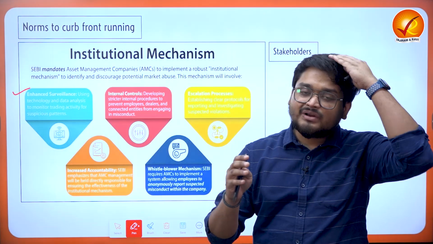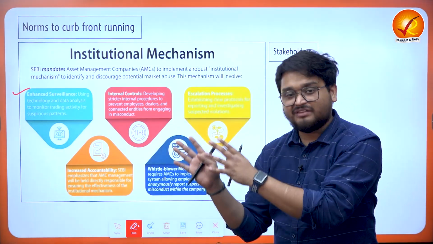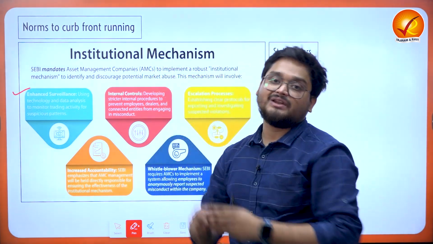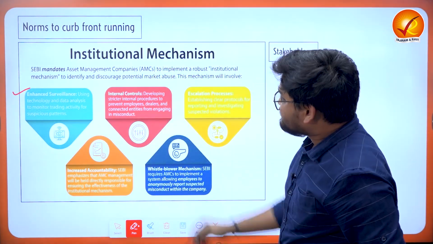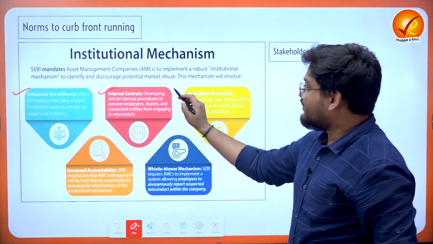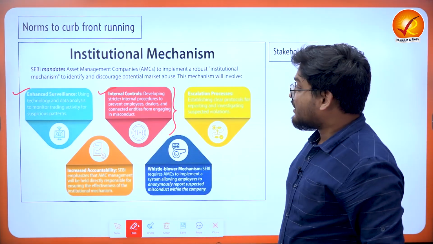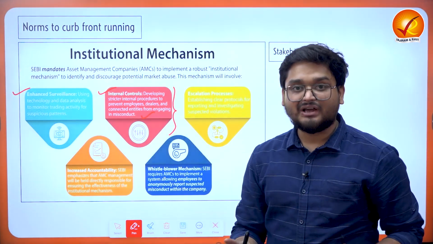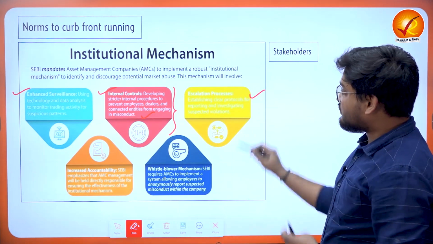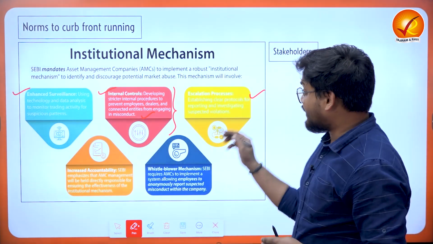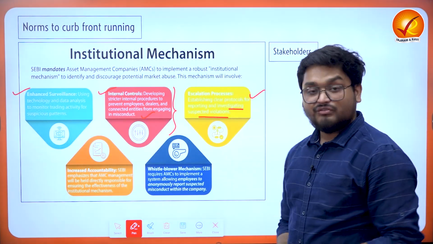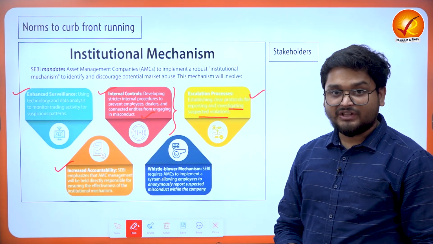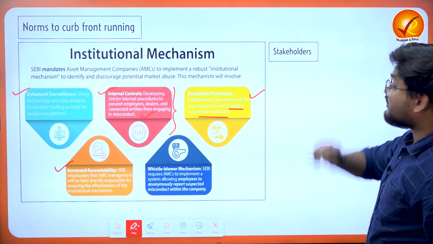If they find some atypical variation in the stock market prices, the exchanges and the various regulators will be immediately informed of these changes. Next, there will be internal controls within the company. According to SEBI, there must be strict procedures preventing employees and dealers from engaging in misconduct, right? Then the process should be escalated to particular authorities and investigating bodies for any kind of violations, and an increased amount of accountability should be maintained, particularly to the stakeholders.